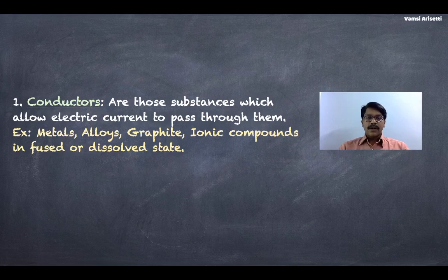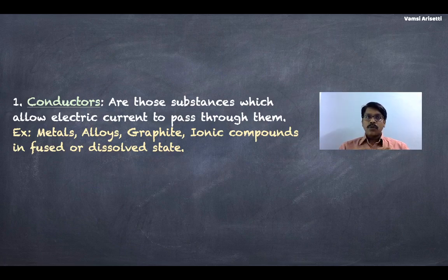Interestingly, graphite is a non-metal, but it is a very good conductor of electricity. Now the ionic compounds. Ionic compounds are mostly solids due to strong electrostatic force of attraction. These solids do not conduct electricity. These ionic compounds also have a tendency to absorb water, so they gradually transform into a liquid. When heated, these ionic compounds transform into a fused state, so they can conduct electricity.